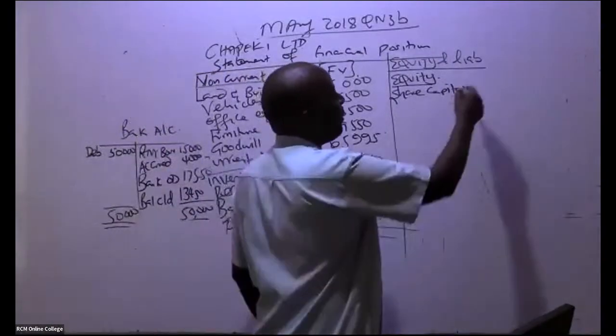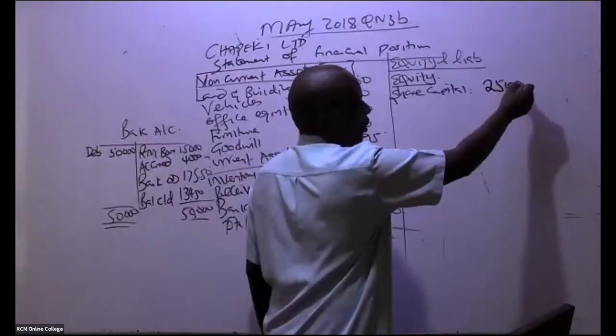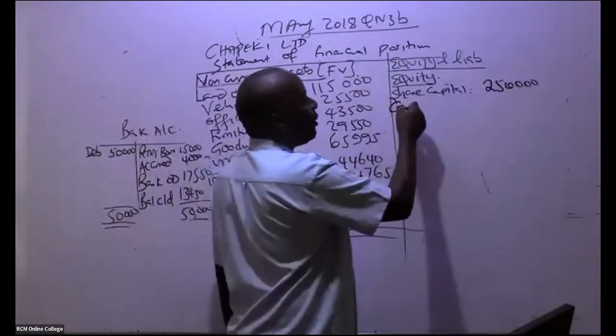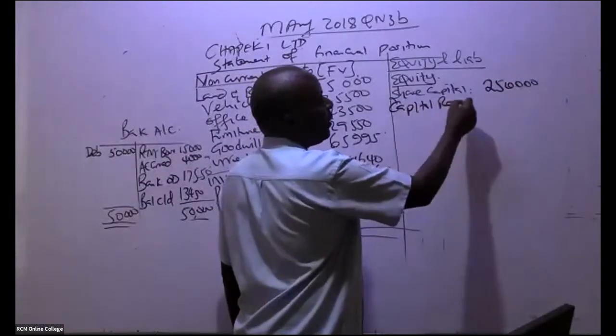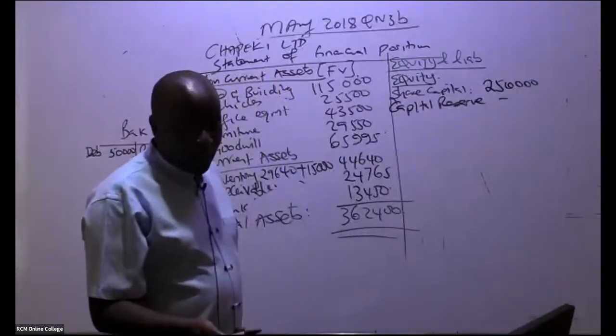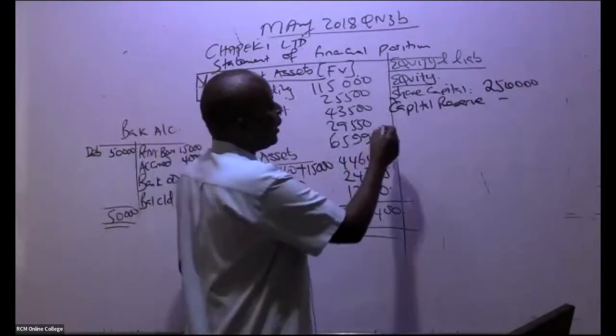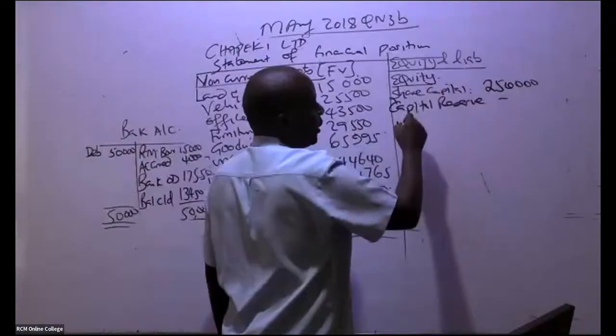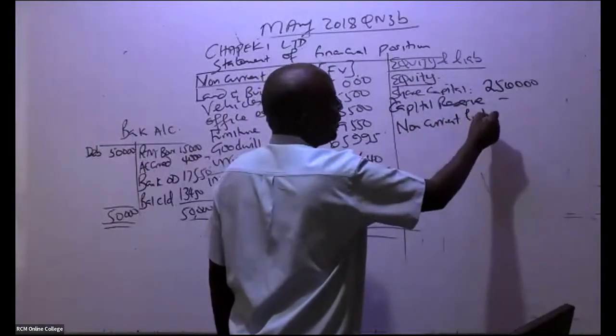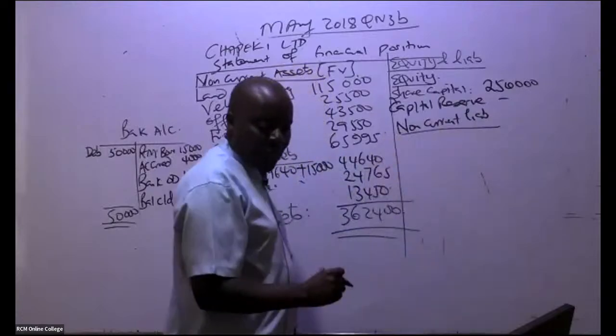So it means that the share capital, if you remember, the purchase consideration was 250,000. If we had that capital reserve, it would have come here. Yeah, it's not there. All right. From there, ladies and gentlemen, we go to liabilities. First of all, we start with non-current liabilities. So non-current liabilities, what do we have?